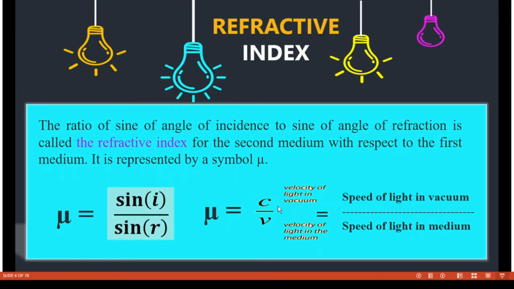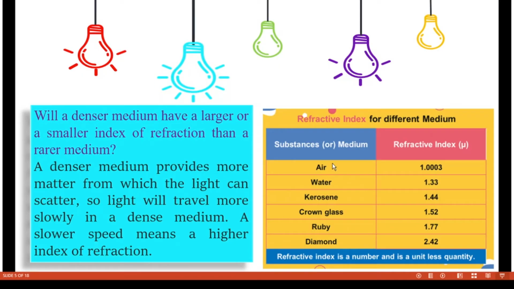Another formula for refractive index: mu is equal to c by v, where c is the speed of light in vacuum and v is the speed of light in the medium. Look at this table. This table gives the refractive index for different media. These are the substances or media, and the corresponding refractive index values are given in the next column.